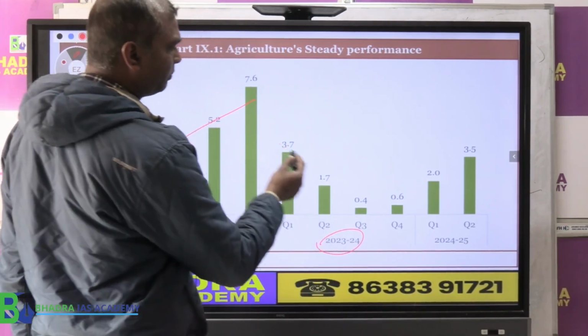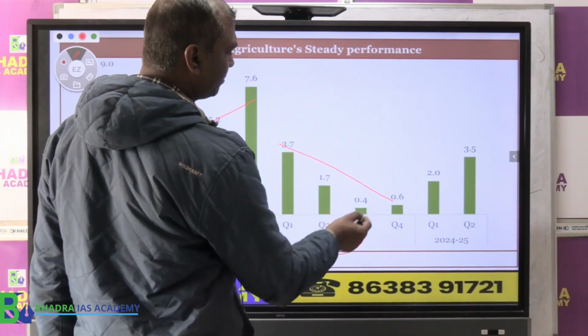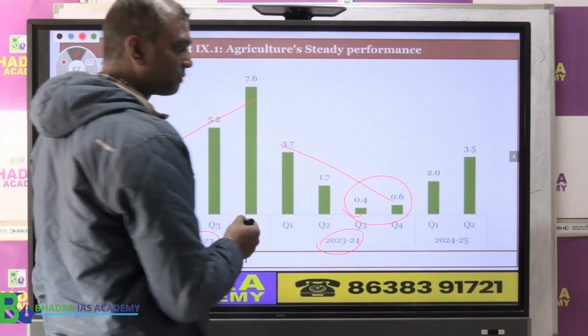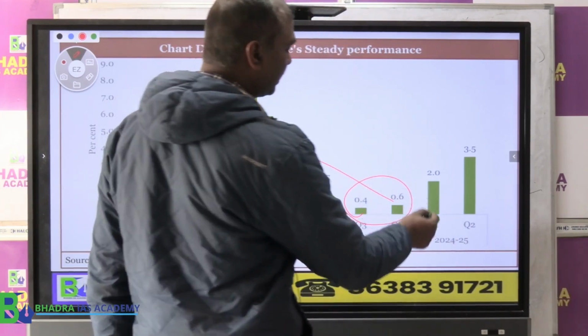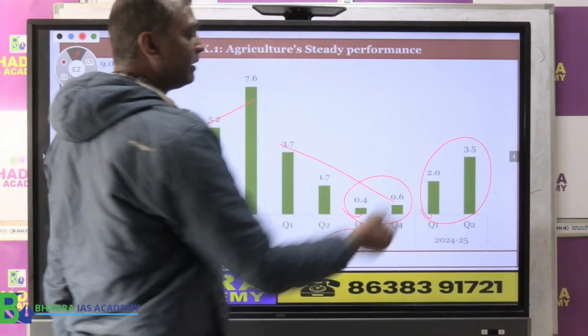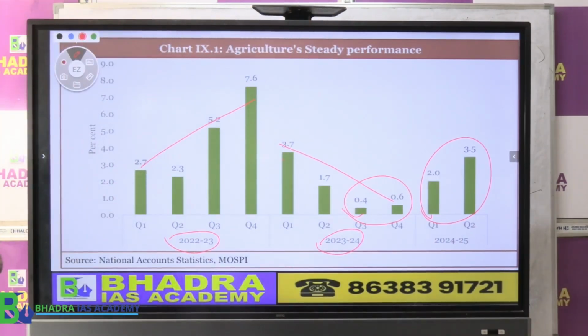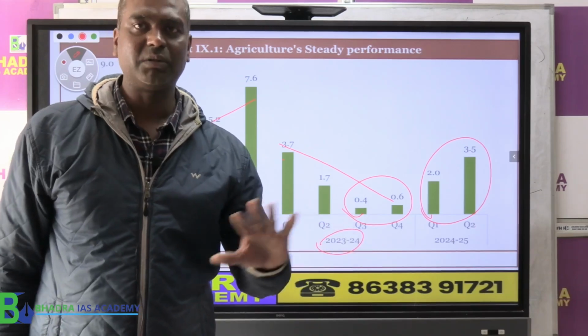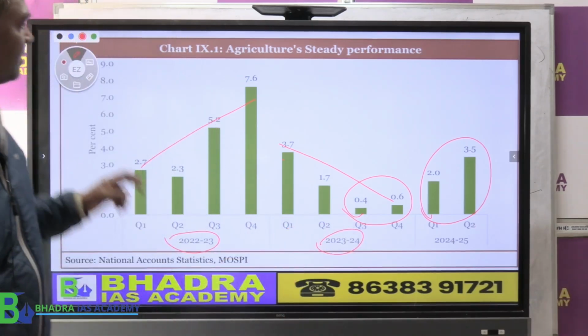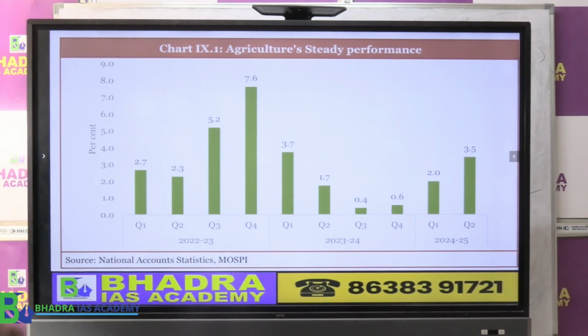2023-24 also the performance here is okay, but here it is much less growth-wise. Whereas in 2024 only we have 2 quarters, the first half, the agriculture performance is reasonably good. So the government is trying to say that agriculture's performance, therefore, in the last 5 years if you take an average, it is about 5%, so they are saying it is not that bad.